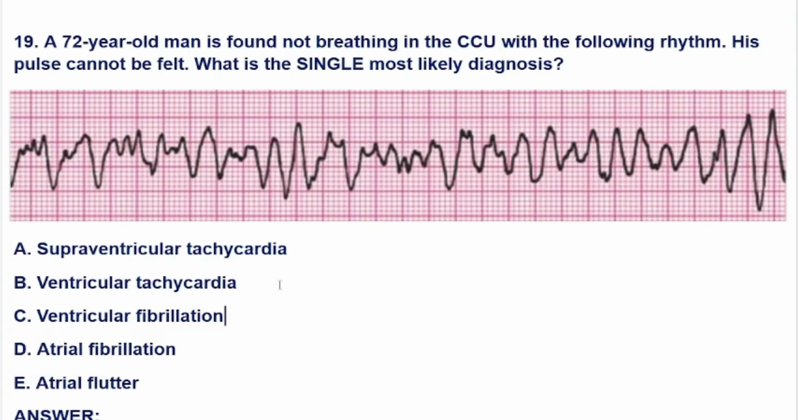A. Supraventricular tachycardia. B. Ventricular tachycardia. C. Ventricular fibrillation. D. Atrial fibrillation. And E. Atrial flutter. According to the patient history, which is not breathing and he has no detectable pulse, and as we can see clearly in the patient's ECG, it can be ventricular fibrillation. And here we are going to explain why it's ventricular fibrillation.